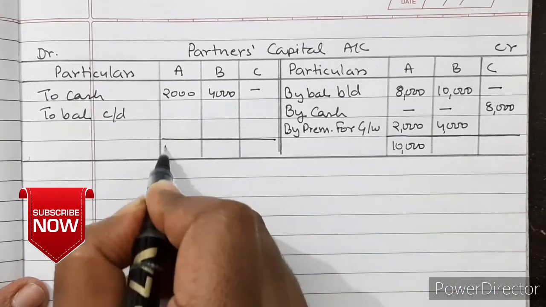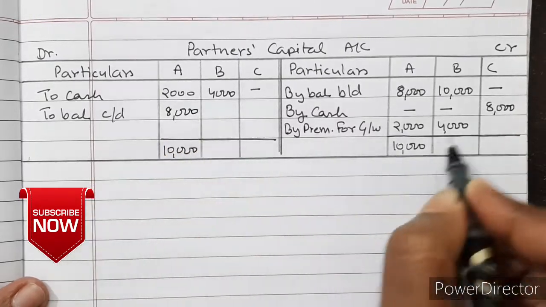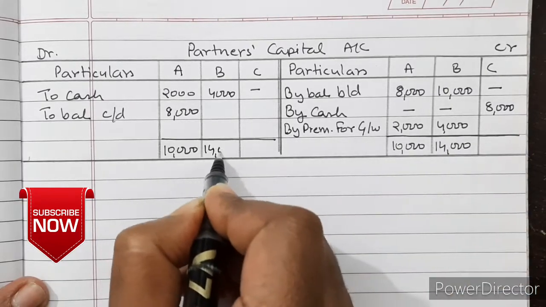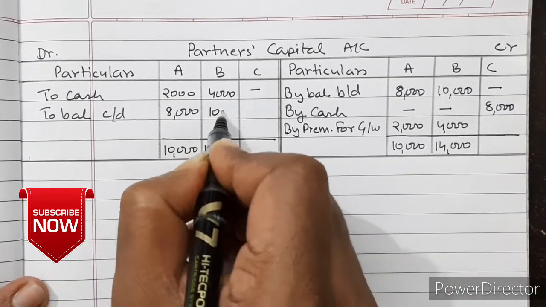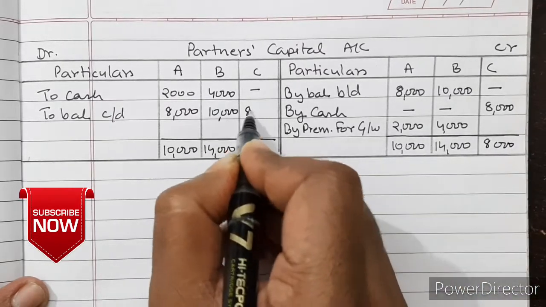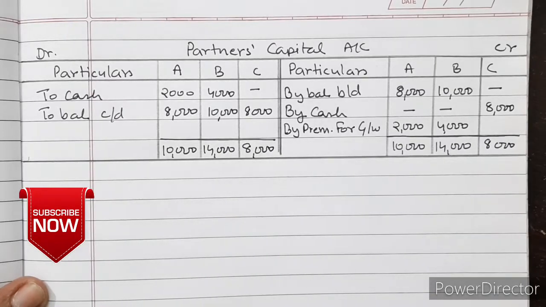So to balance close down. $10,000 minus 2,000 is 8,000. Then here 14,000. 14,000 minus 4,000 is 10,000. Here it is 8,000. Here also 8,000. That is the answer.